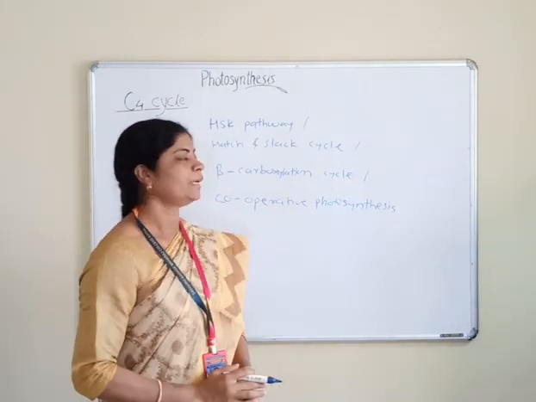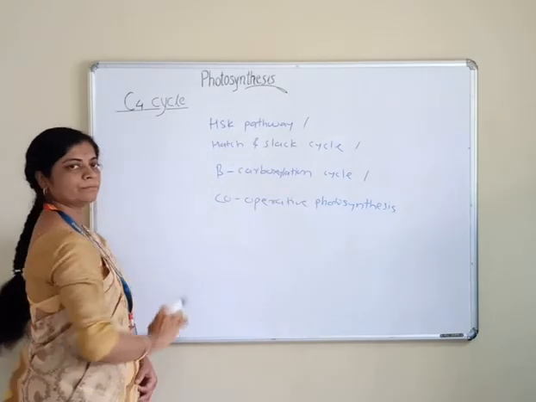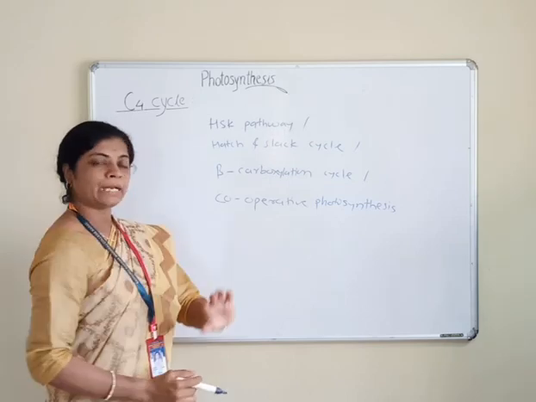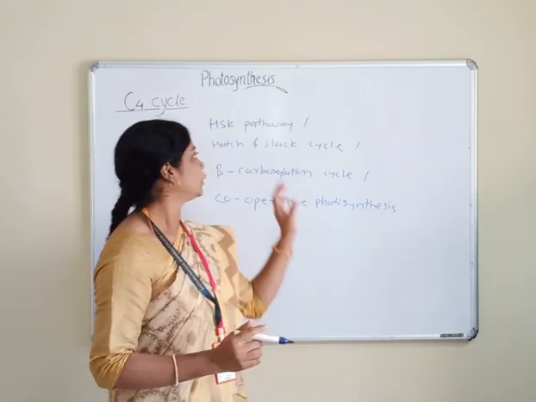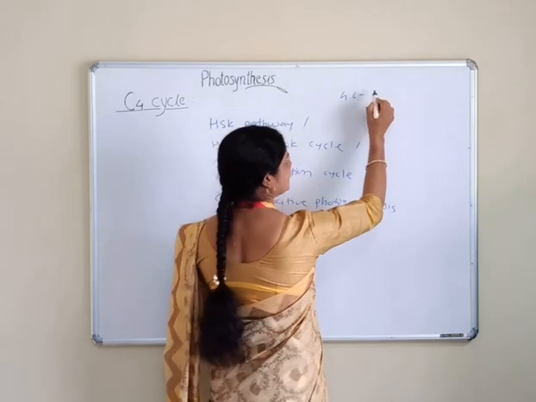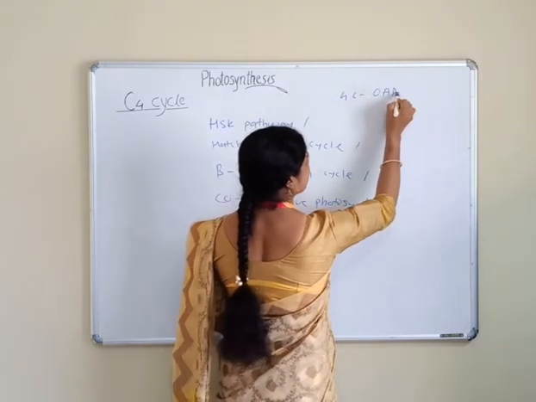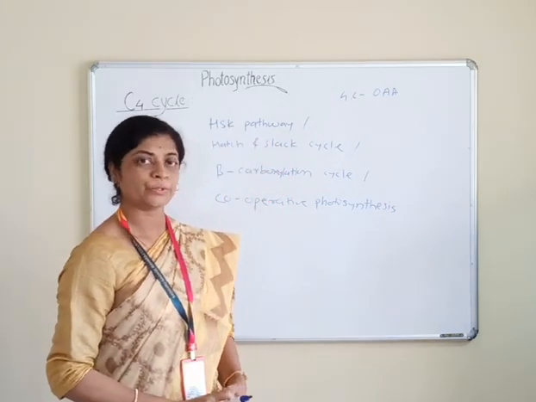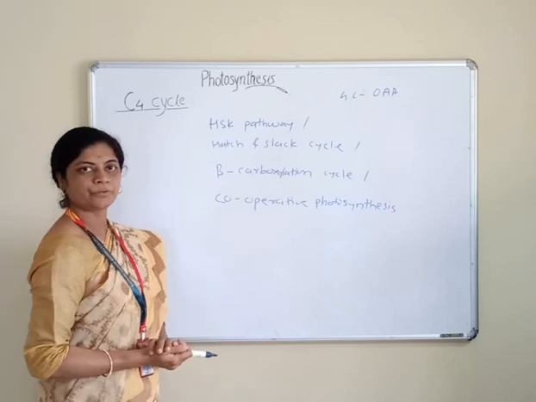My question is why it is called the C4 cycle. Last time we studied that a 4 carbon molecule is the first stable compound. The 4 carbon organic acid, oxaloacetic acid, is the first stable intermediate in the CO2 fixation process. Hence it is called the C4 cycle.